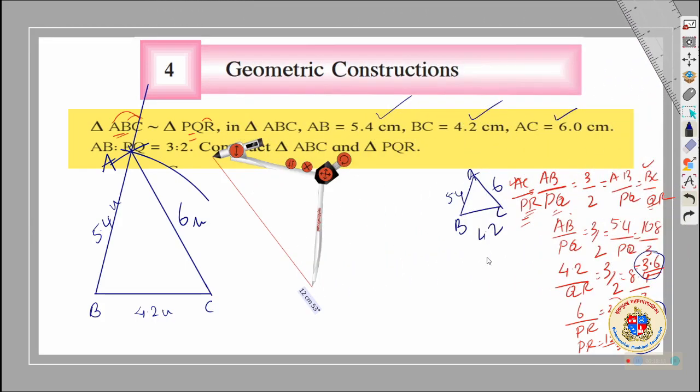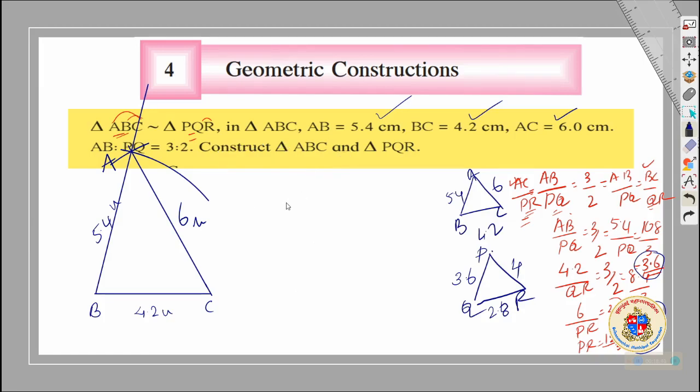Similarly, you will draw PQR, and it will be a similar triangle PQR, where PQ is equal to 3.6, QR is equal to 2.8, and PR is equal to 4. You will do it yourself, and both you will put together, one on the side of the other.